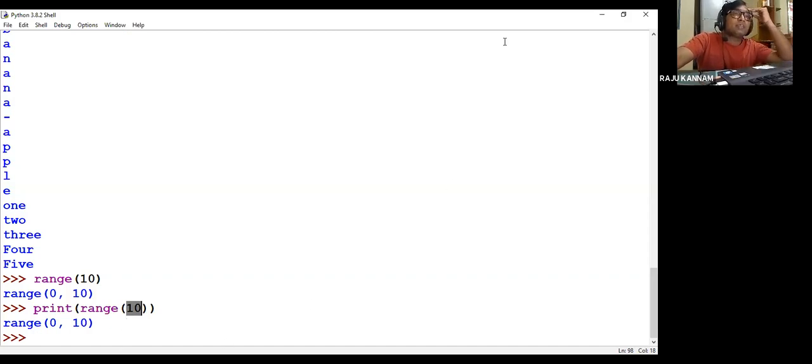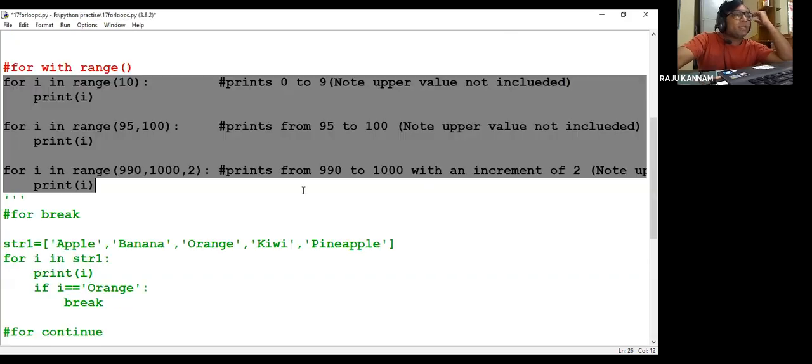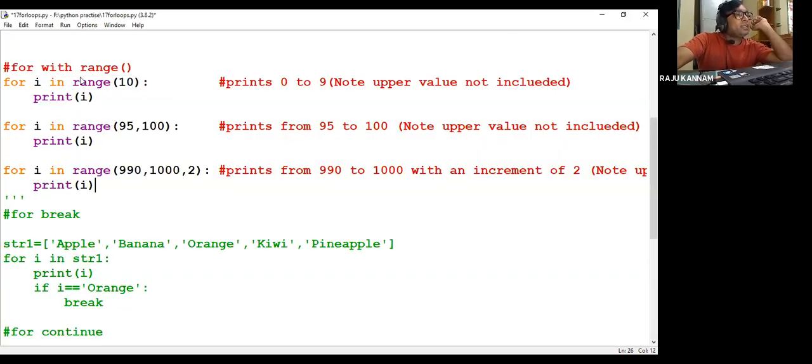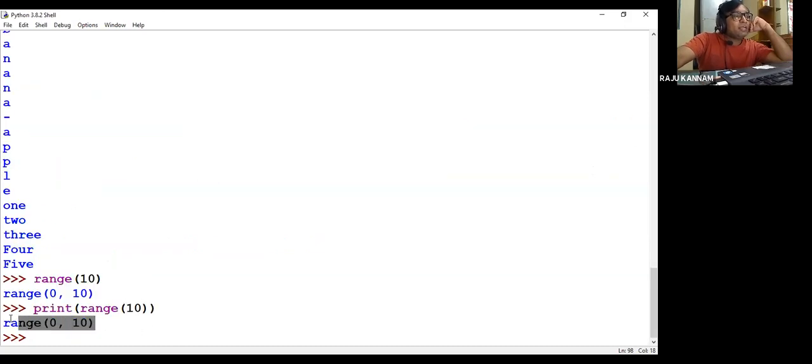Okay, so now let us come back to what I am doing in my program. So I have taken the range variable, I'm giving the range up to 10. That means it will print from 0 to 9, right? Note here in the range function, the upper value is not included. That means whatever number you are mentioning as the upper value won't be printed. So now I'm going to print each and every element of this range function by using the for loop. Because if I try to give print range, it is giving range 0 to 10.